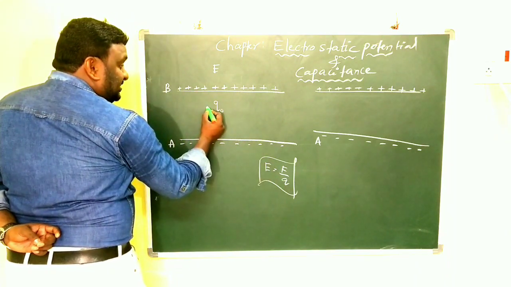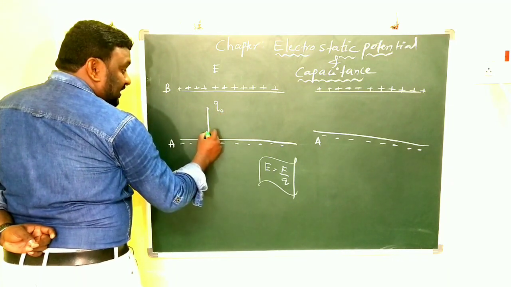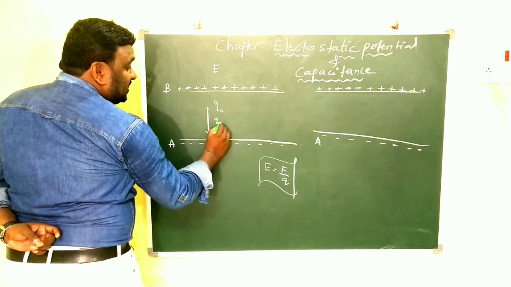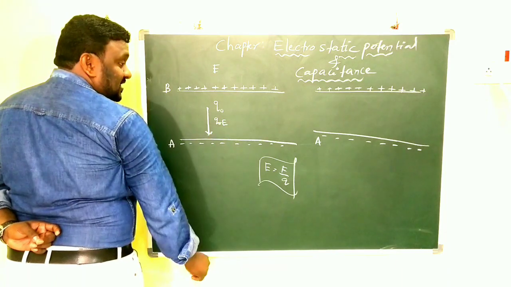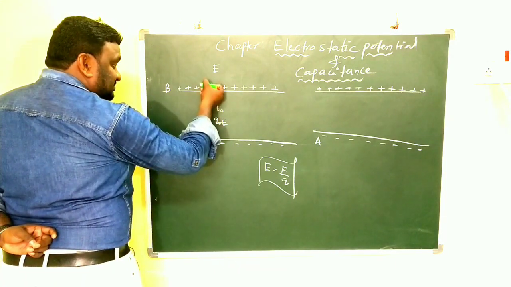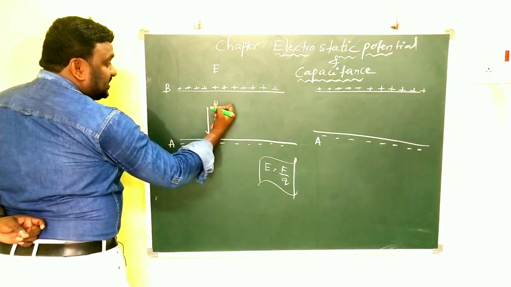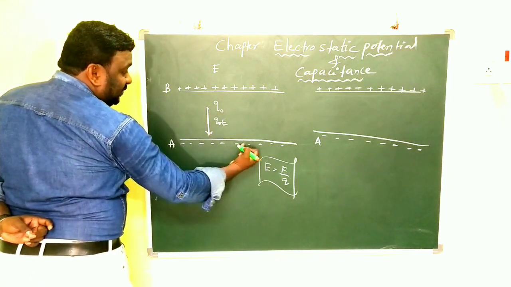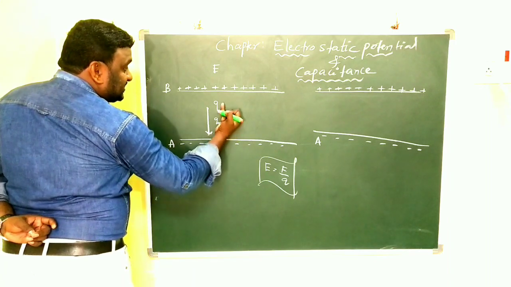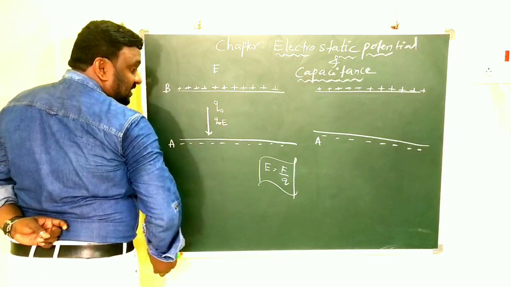When this charge is at this point, there is some force acting on it, which we say is Q naught E. The unit positive charge simply comes down because the other electrode is negatively charged, and the negative charge attracts the unit positive charge. Clear, children?